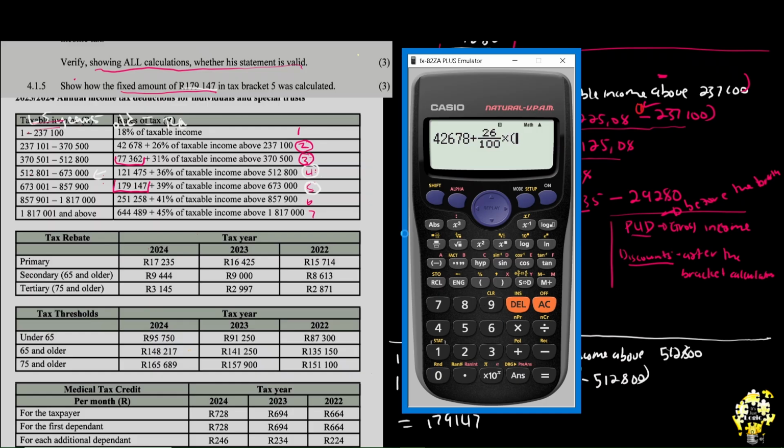What did we say you put under the taxable? Well, you go on your left side, you take that 370,500, and then you subtract. It's 237,100. And then, you see, you get 77,362.